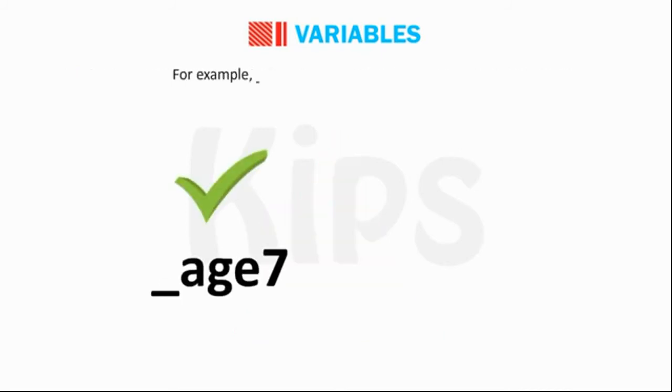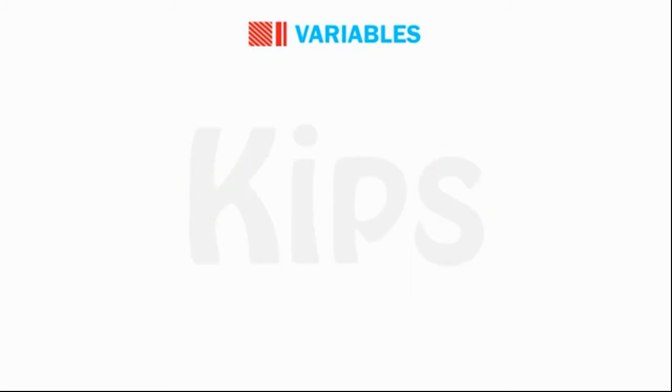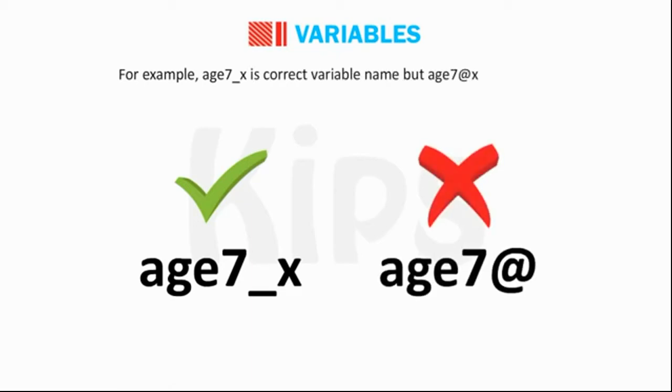For example, _87 is correct but 87 is incorrect. A variable name can consist of alphabets, digits and underscore. No other character is allowed. For example, 87_x is a correct variable name, but 87@x is incorrect.